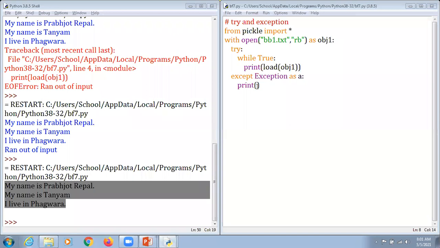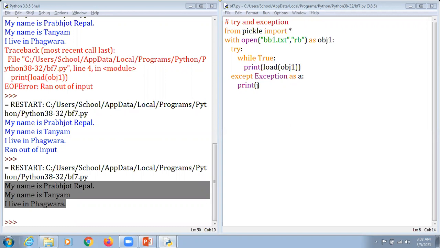Very good. Try and exception is basically used, dear students. Being a programmer, when we become professionals and write lengthy code, it's very inappropriate if the customer is running that particular program and an error occurs.